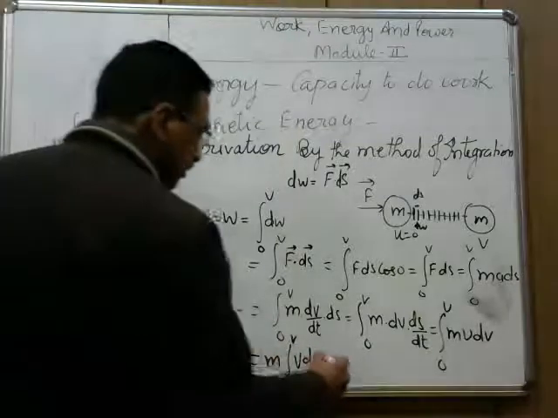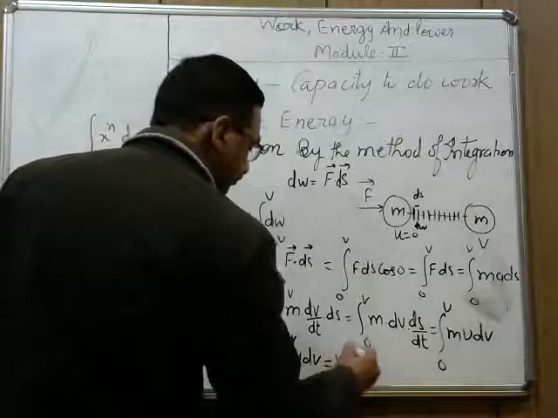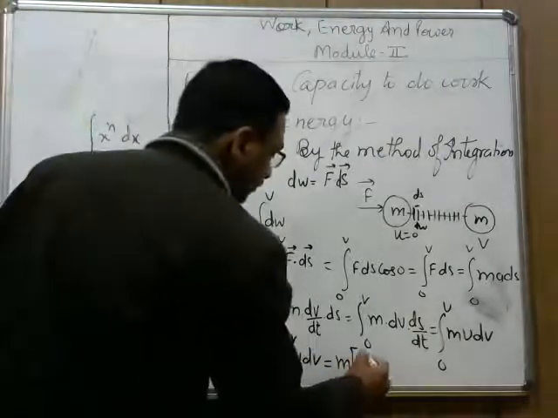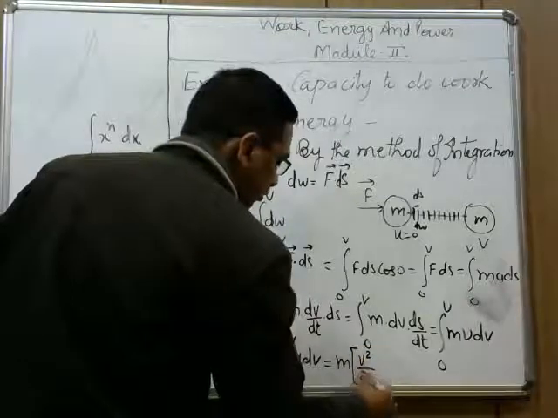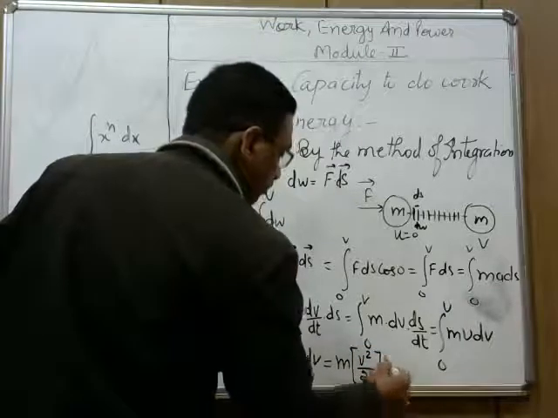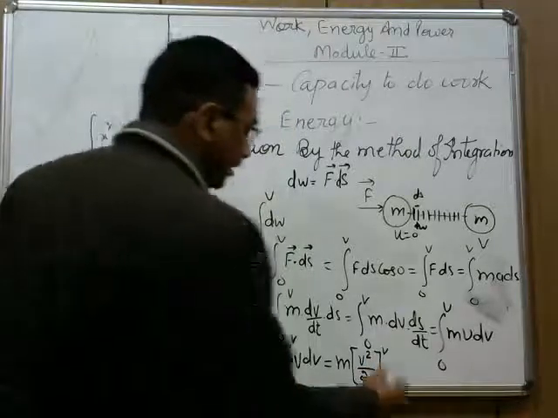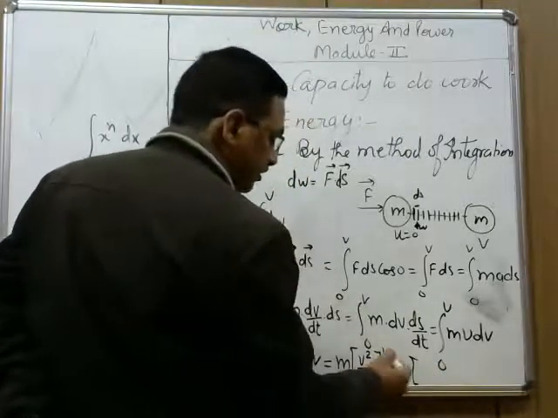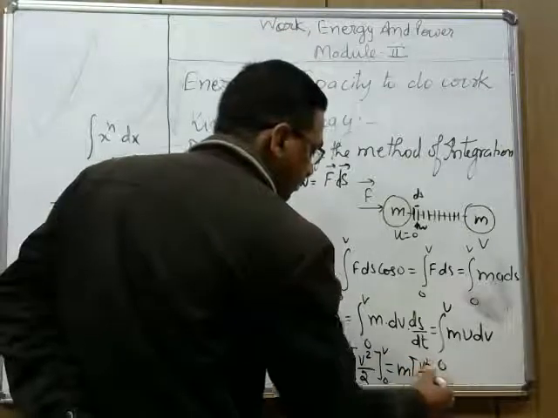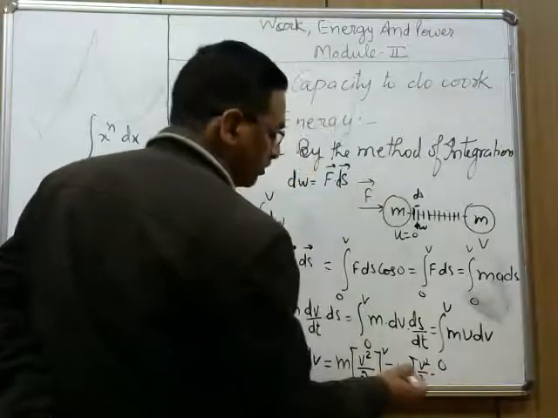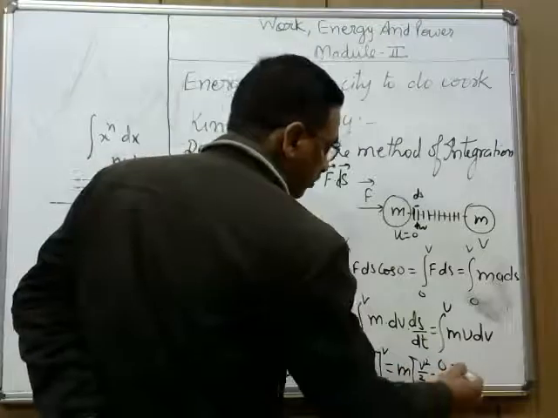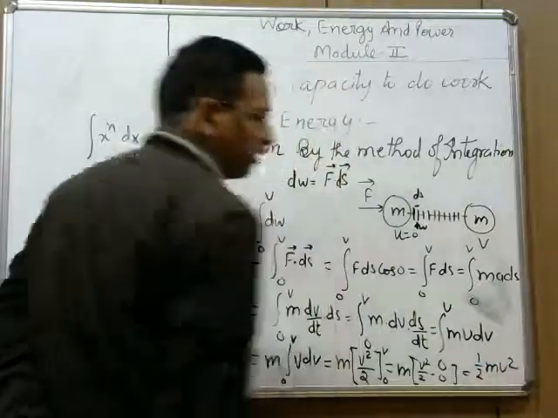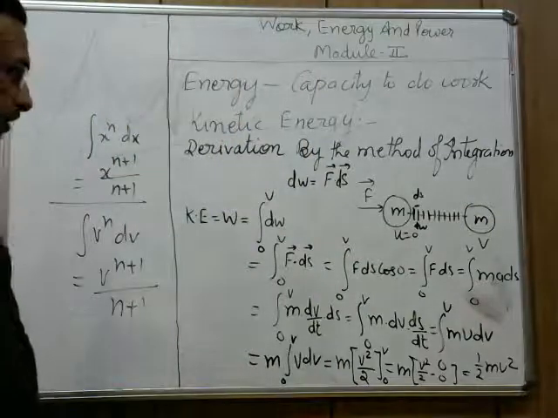So what will I get? m times v square upon 2, from 0 to v. Now on substituting the limits, v is replaced by v, so it is v square upon 2 minus 0, since v is replaced by 0, it is 0. So what am I getting? Half m v square. So this is the method of integration.